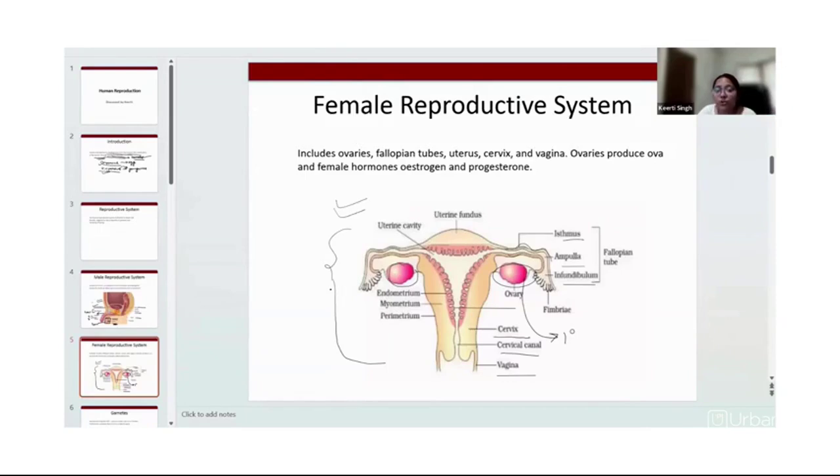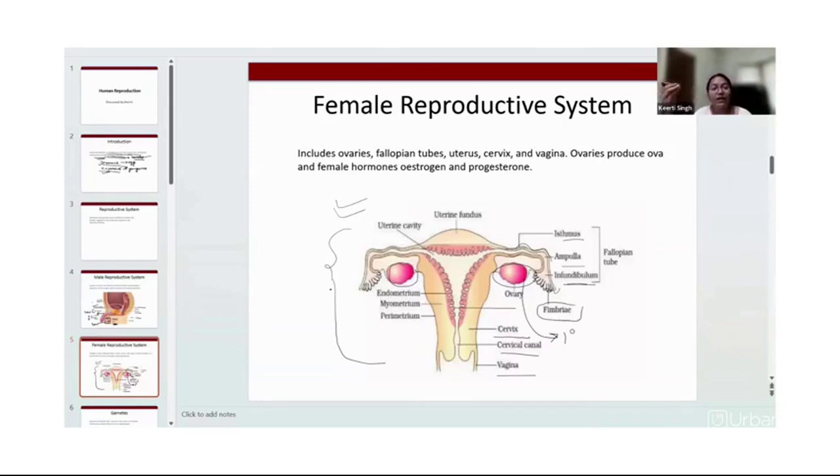So this isthmus is the area distal from the ovary. The nearest region is infundibulum, and this infundibulum is stretching into a finger-like structure which is known as fimbriae. This fimbriae is responsible for the collection of ovum.